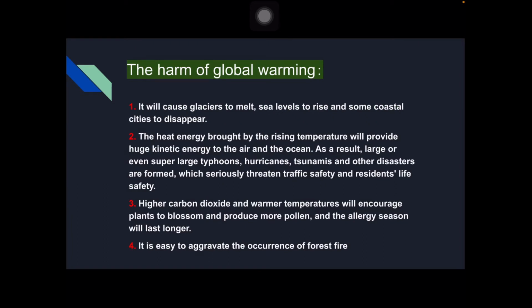The harm of global warming. First, it will cause glaciers to melt, sea levels to rise, and some coastal cities to disappear. Second, the heat energy brought by the rising temperature will provide enormous kinetic energy to the air and the ocean. As a result, large or even super large typhoons, hurricanes, tsunamis, and other disasters are formed, which seriously threaten traffic safety and residents' life safety.